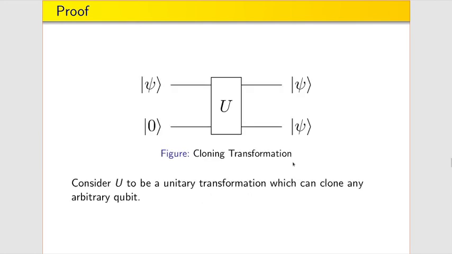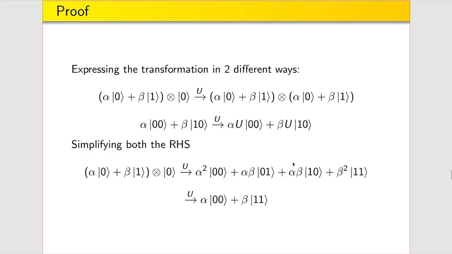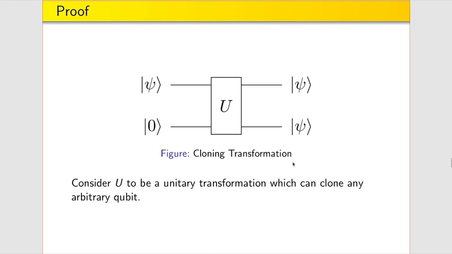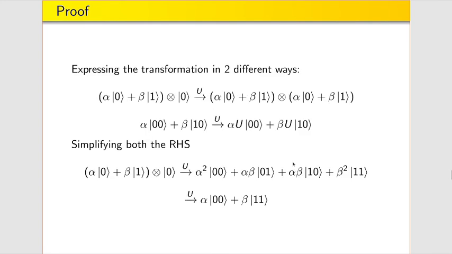We can also express this in a different way. Zishan, would you want to elaborate on the proof? So continuing from the no-go theorem, instead of using f of x or f of psi, we just use psi. So next slide. We apply the unitary transformation on the complete system first, which results in the first equation. But in the second part, we first take the tensor product and then apply the unitary transformation on the individual parts, that is u00 and u10.